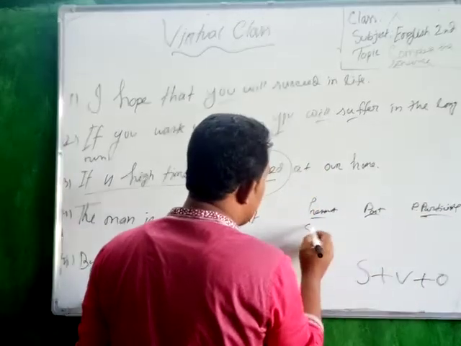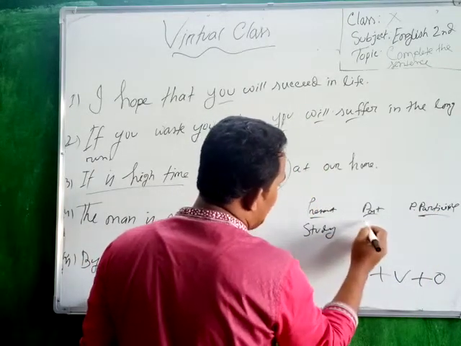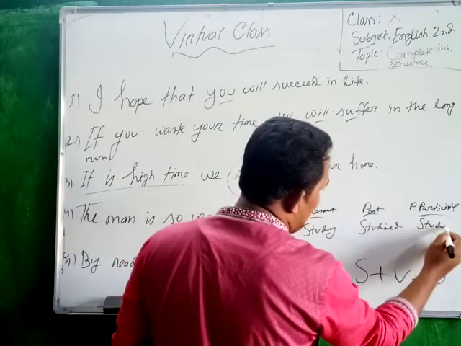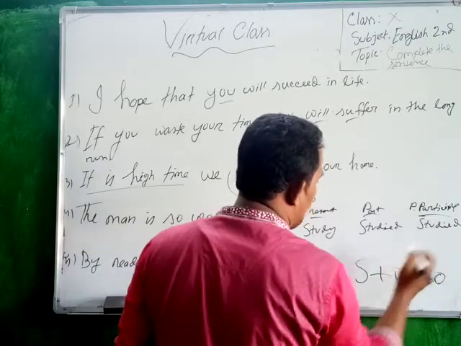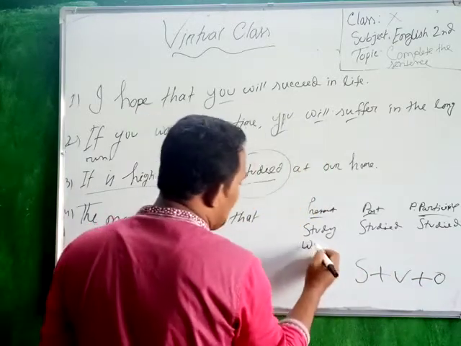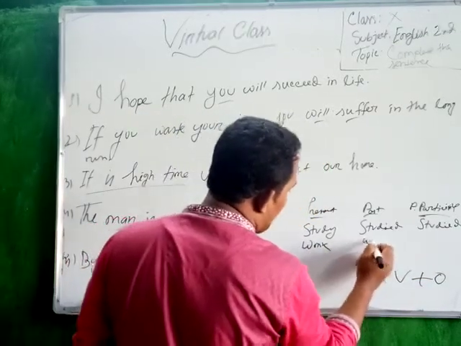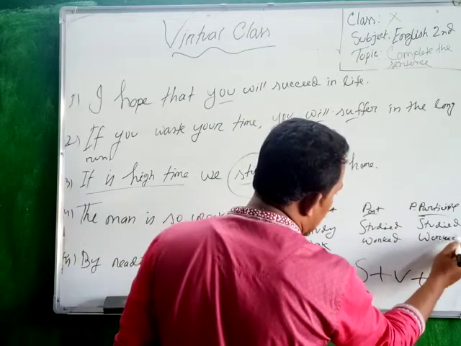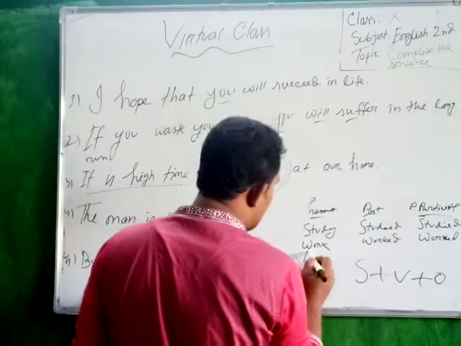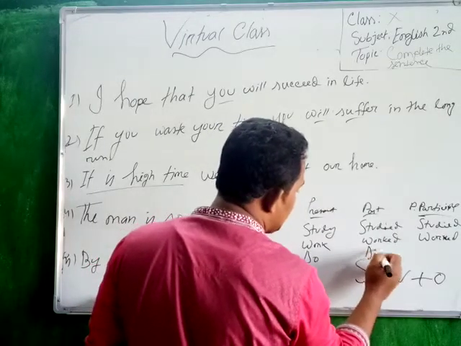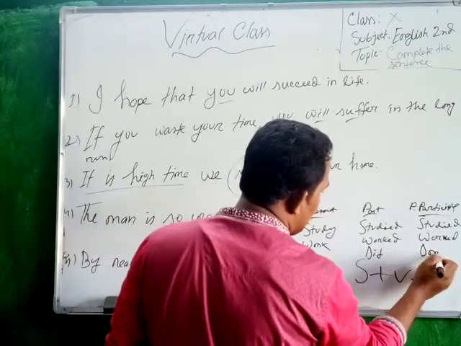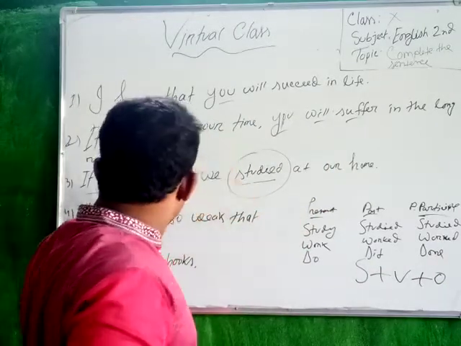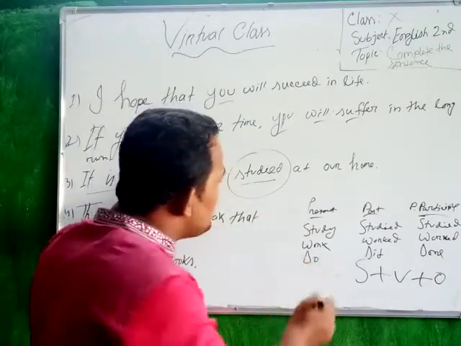You can see that study is present form, studied is past form, studied is past participle. So you can say work, worked, worked, do, did, done. So if I use these three verbs here, after it is high time, I have to use past